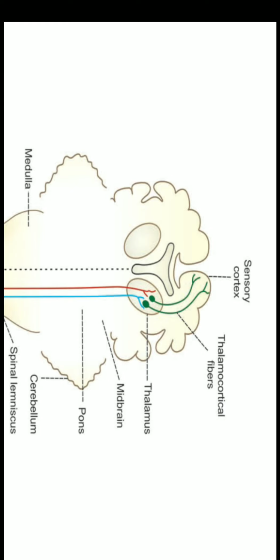Effect of lesion in this tract: if there is a bilateral lesion in this tract, that leads to loss of crude touch sensation and loss of sensation like itching and tickling. If there is a unilateral lesion, that causes loss of sensation on the opposite side. So this is about the anterior spinothalamic tract. The first order neuron here is posterior nerve root ganglia. Second order neuron is situated in chief sensory nucleus of posterior gray horn, and third order neuron is situated in the ventral posterolateral nucleus of thalamus.